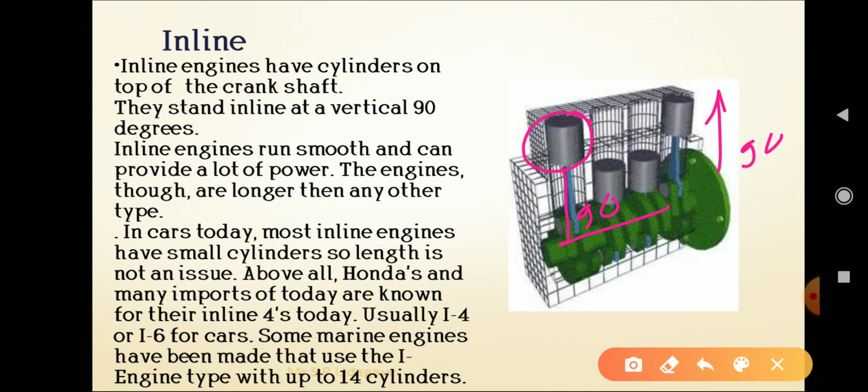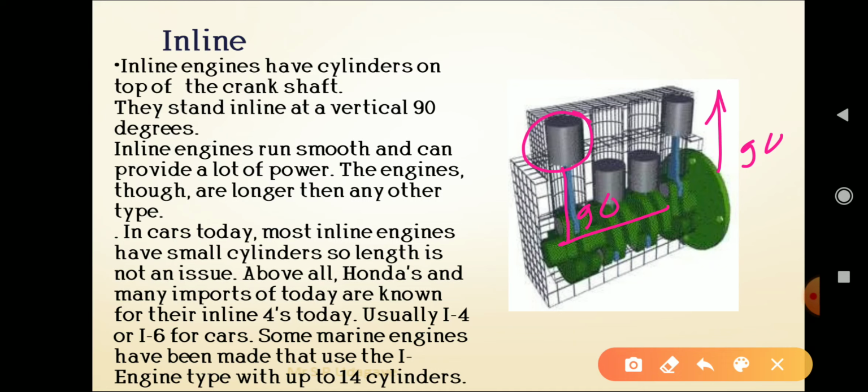This type of engine is the most commonly used. These engines are tough and longer than any other type. In cars today, most inline engines have small cylinders, so length is not an issue. Honda and many imports of today are known for their inline engines.